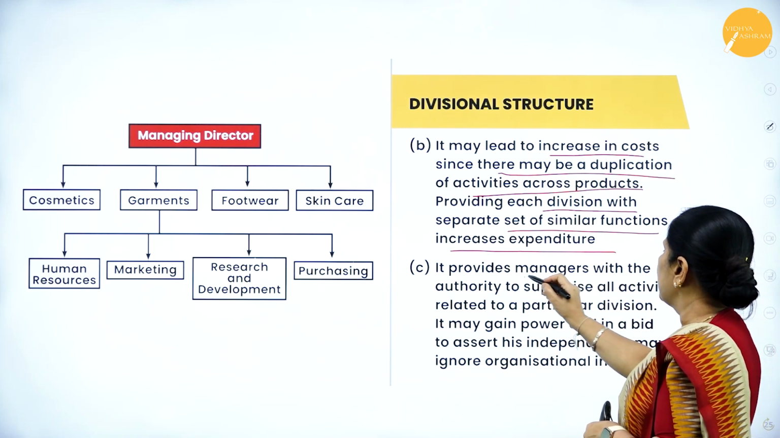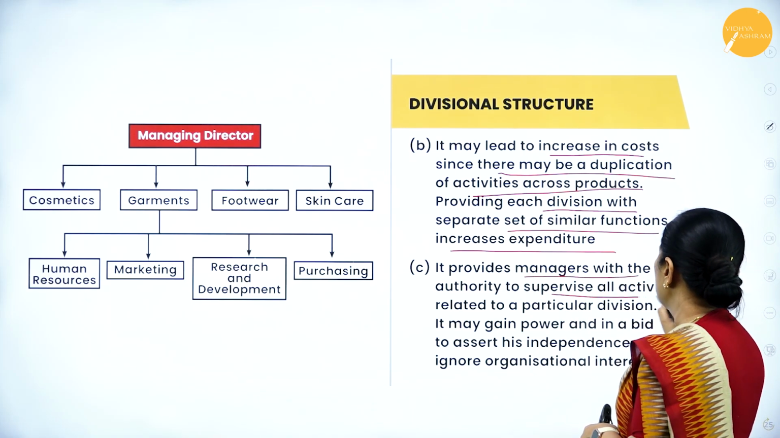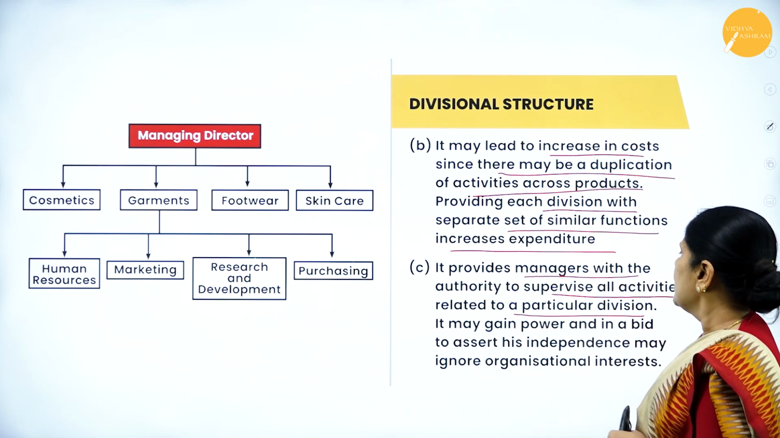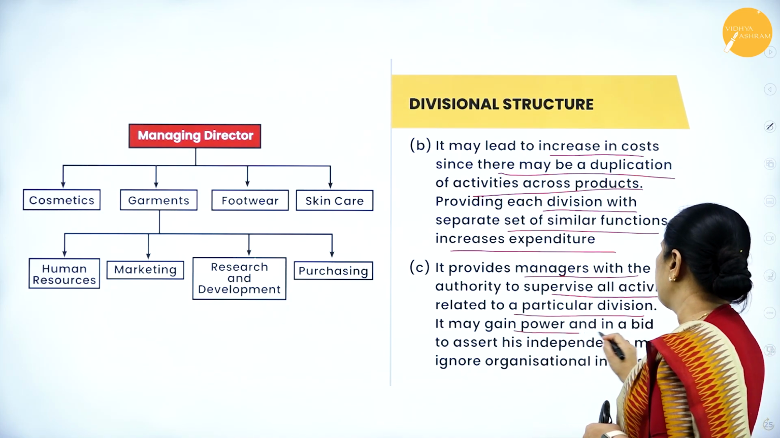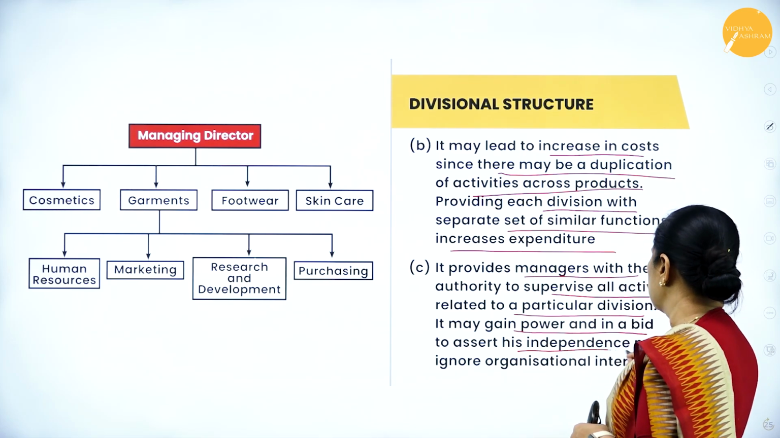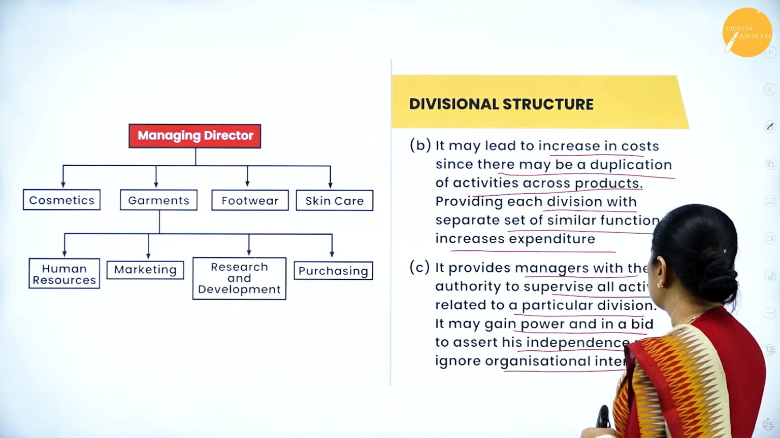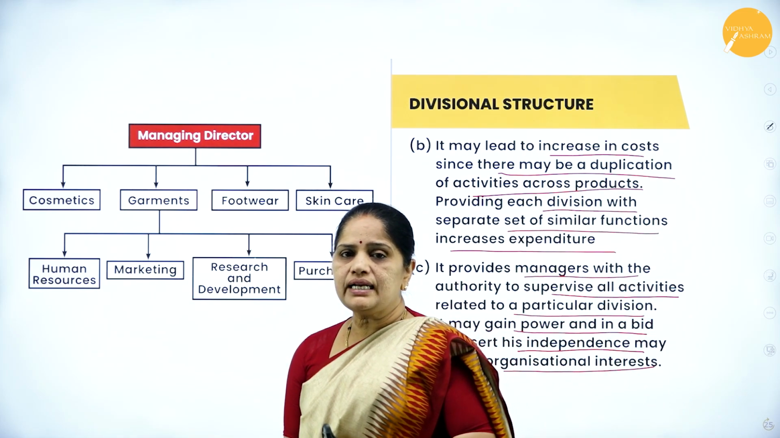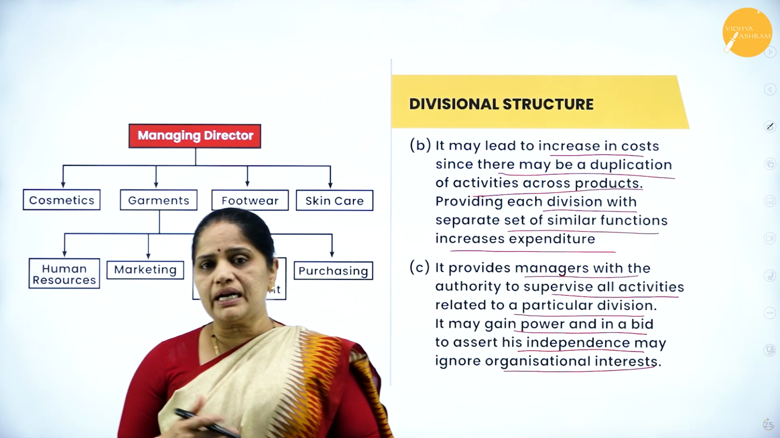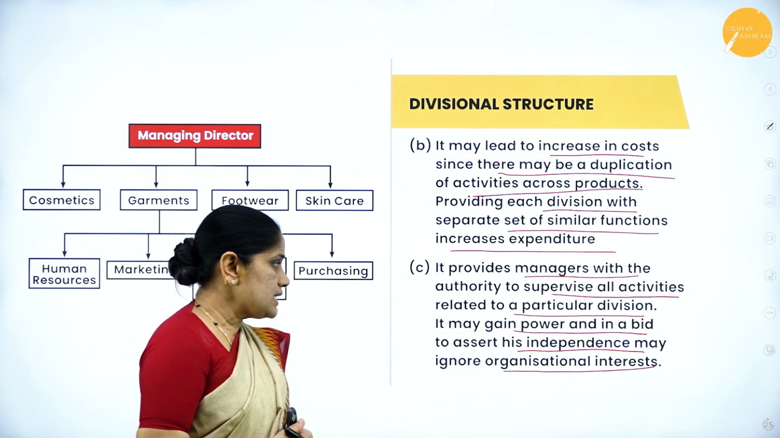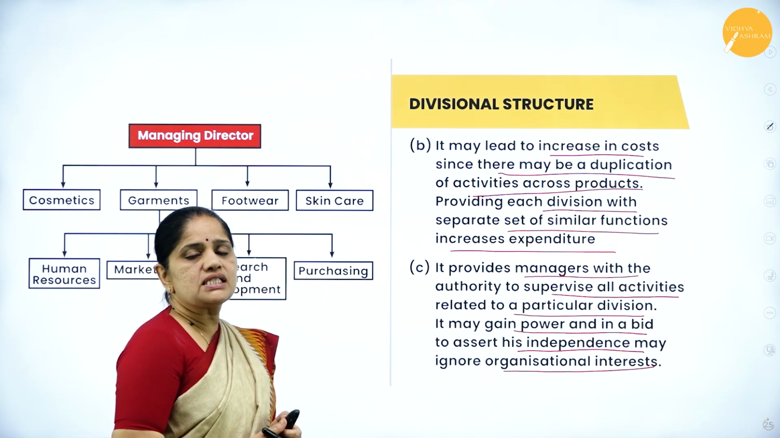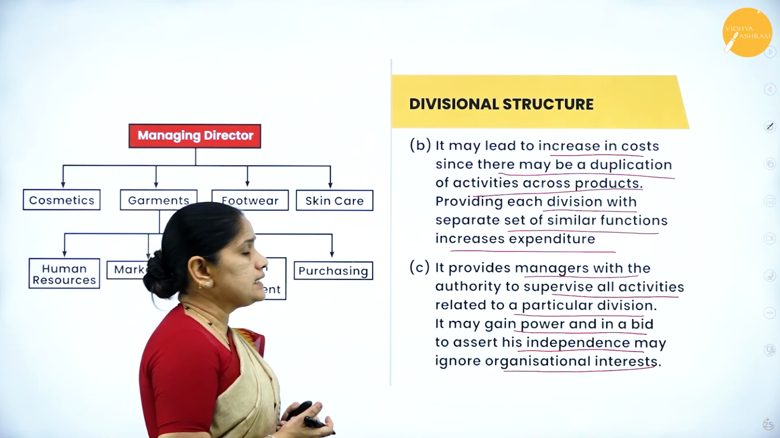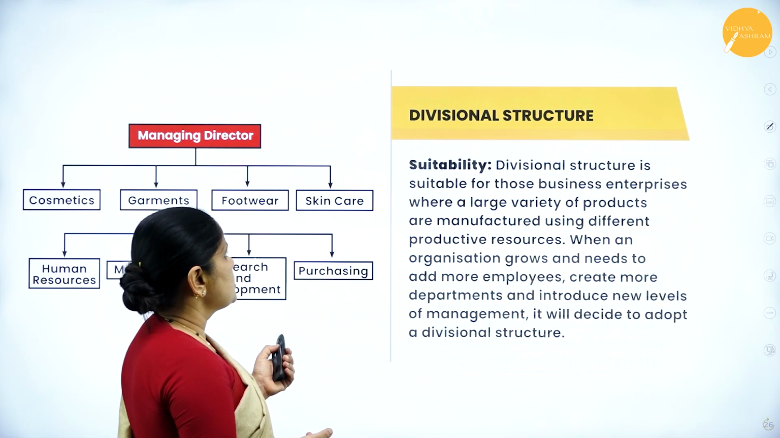It provides managers with authority to supervise all activities related to a particular division. So he may gain power, and in a bid to assert his independence may ignore the organizational interest. So the divisional head may try to promote his own department, his own product, and as a result of which he may just ignore the organizational interest. So this is the other disadvantage of the divisional structure.